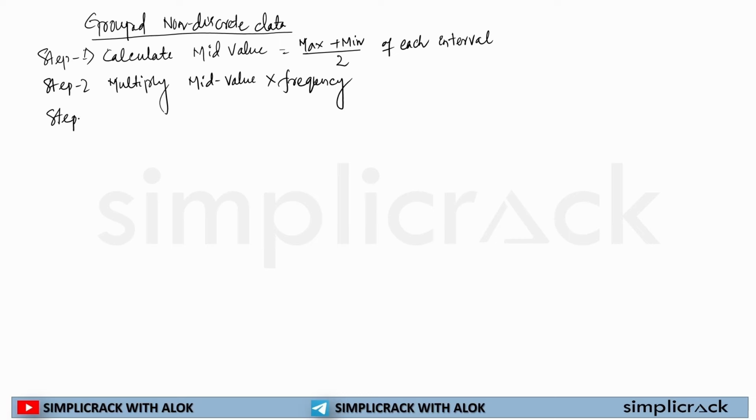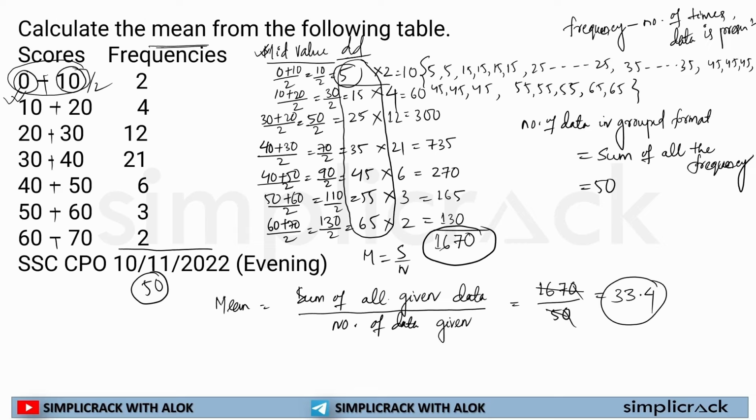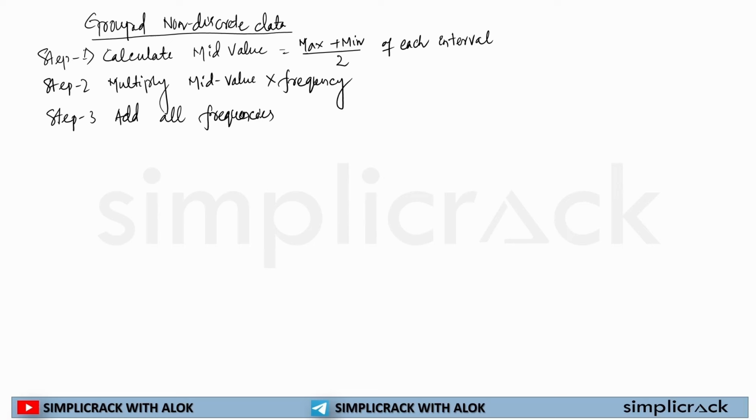Then step 3: add all frequencies. Why did we add all frequencies? Because if we add all frequencies, we find out the number of data present in the given question. The number of data is what? The frequency. Frequency means the number of times this data is present. So we will add all frequencies.